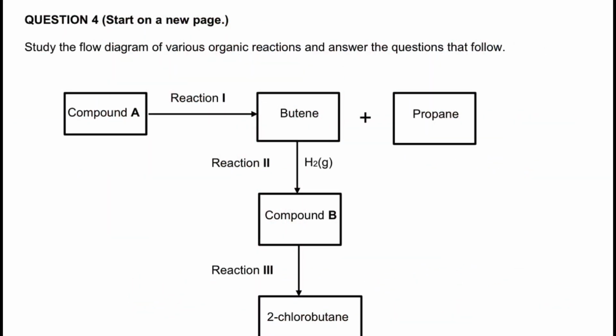Let's look at question 4. Study the flow diagram of various reactions and answer the questions that follow. We have compound A, right? The reaction that occurs in compound A gives us butane and a propane. So the only reaction that's possible is if you get an alkene and an alkane as the products.